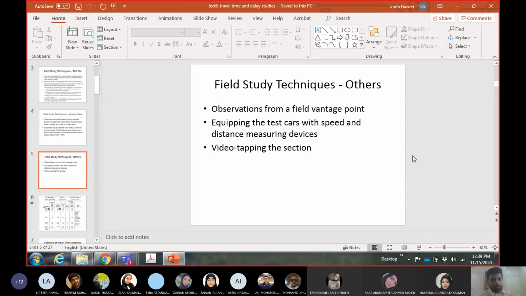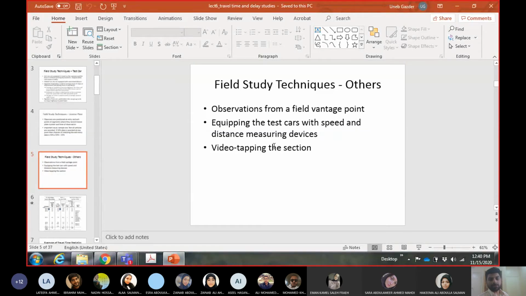The observer will record the total travel time when the car leaves the segment. In that case, he can also use two stopwatches to find out the stop delay and so on. So you can do it from a vantage point, a point of high elevation from which visibility covers the whole segment. The second one I have already talked about. You put some instruments and equipment in your car which can measure the speeds and distances and so on, so you don't have to record everything manually. It will be done by the devices.